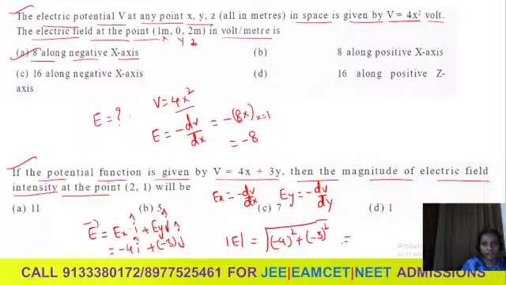I think we are getting 16 plus 9, it gives you 25, which will be equal to 5. So magnitude of electric field intensity is 5.